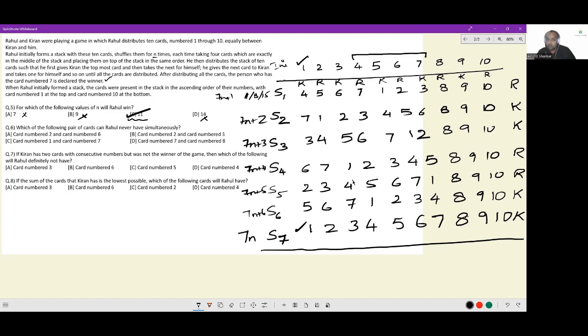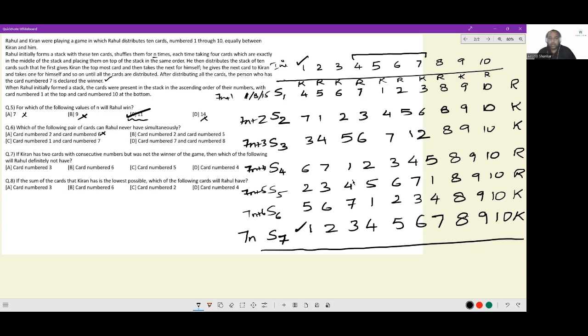After shuffle 4, Rahul has 2, Karthik has 6, so not possible. Rahul does not have 2 and 6 simultaneously. After shuffle 5, Karthik has 2, Karthik has 6, not possible. Rahul has 6, Karthik has 2, not possible. Rahul has 2 and Rahul has 6. Ooh. After 7 shuffles, if the distribution took place, card number 2 and card number 6 will go to Rahul. So this is not the right answer.